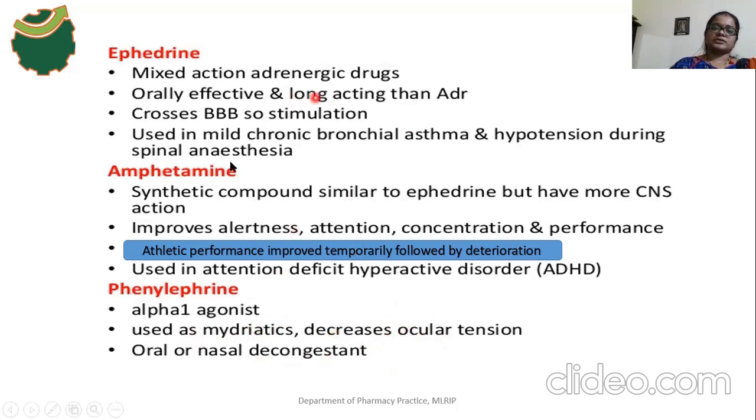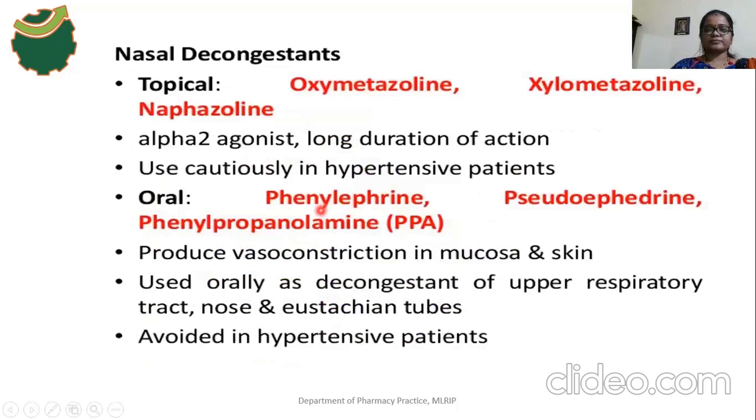This is some of the important features of adrenergic drugs, and here are some nasal decongestant drugs. The topical nasal decongestant drugs are oxymetazoline, xylometazoline, and naphazoline. These drugs are alpha 2 agonists. So then what will happen? Alpha 2, what kind of receptor is it?